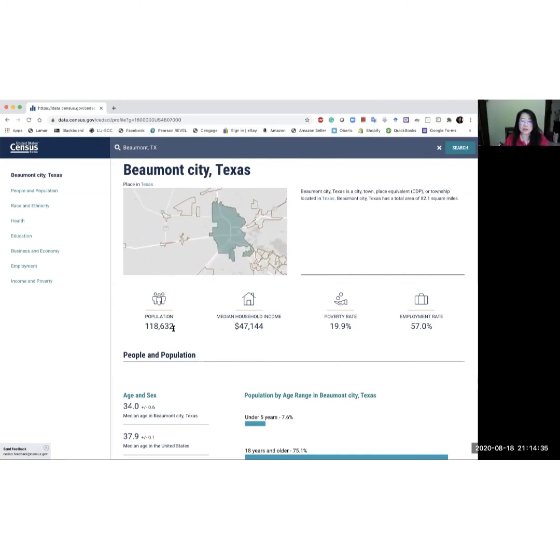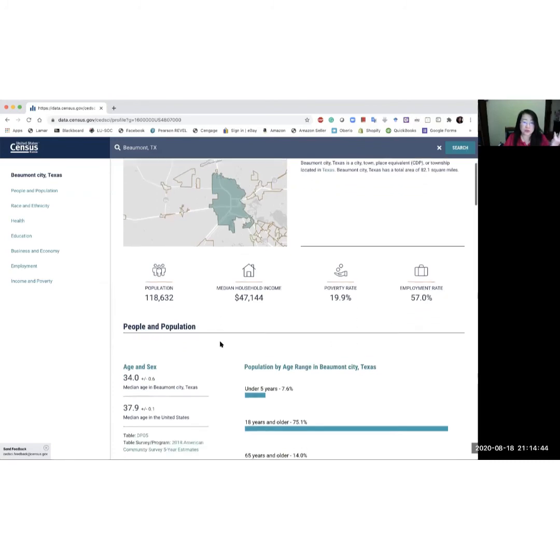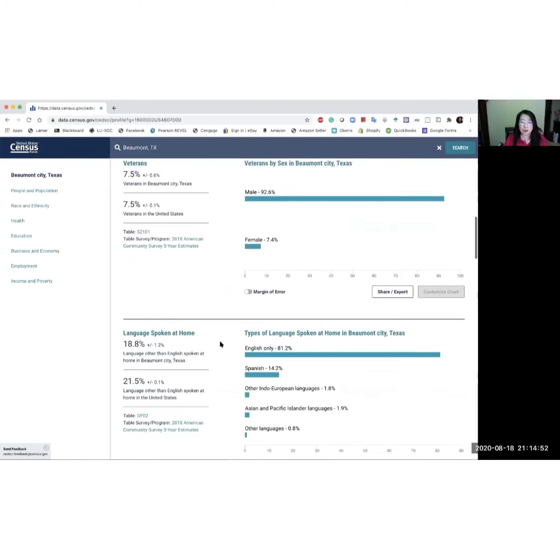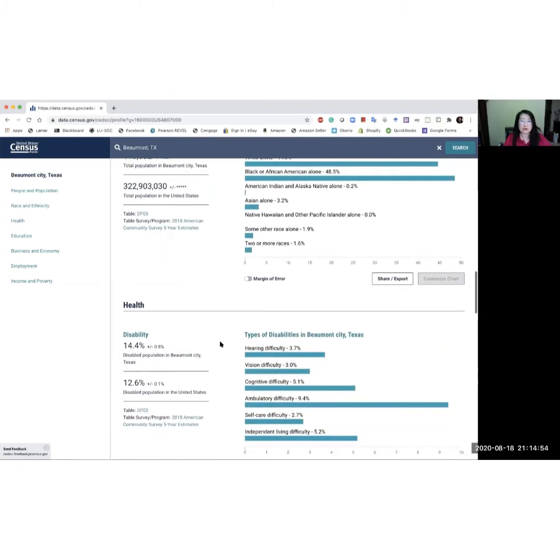It will tell you overall information like median household income, poverty rate, employment rate, the population, and so forth. That gives you an overall idea about this place. So I want you to review all these very brief, very general demographic information. Take a look at the information about your cities.